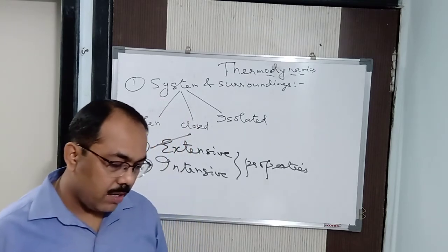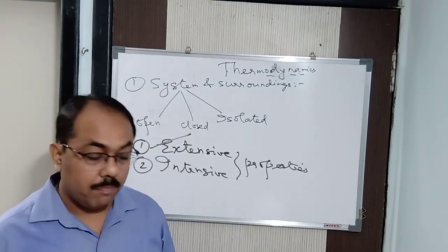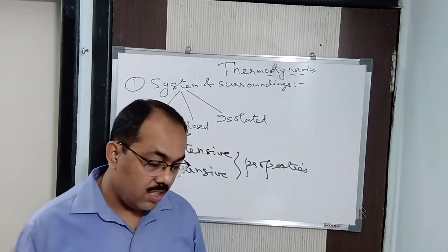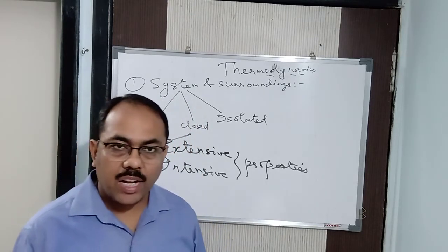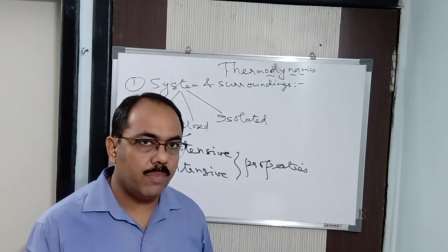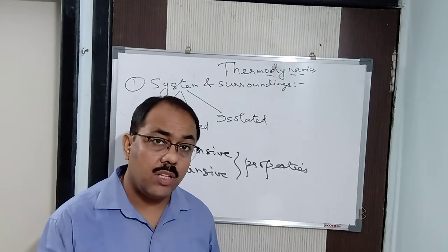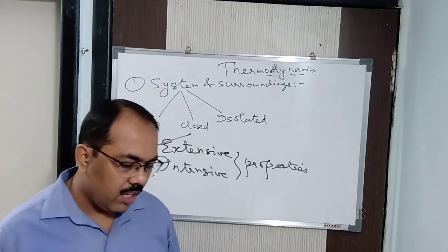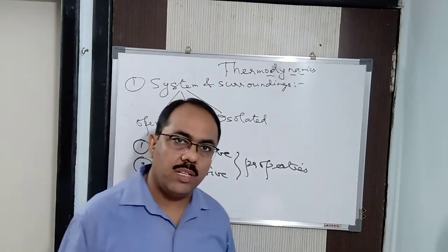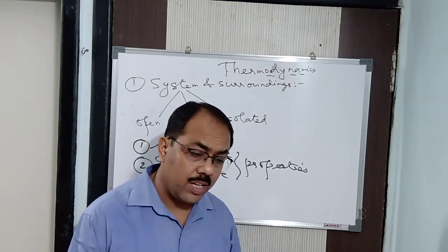The examples are temperature, pressure, refractive index, viscosity, density, mole fraction, etc. These come under intensive properties, which depend upon the nature but do not depend upon the mass. Now here I give you an example, that is temperature. Temperature is an intensive property, which depends upon the nature, it does not depend upon the mass.